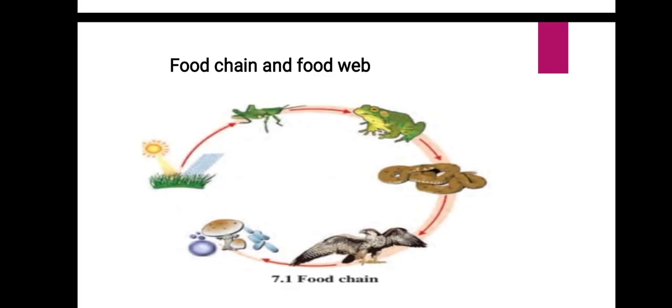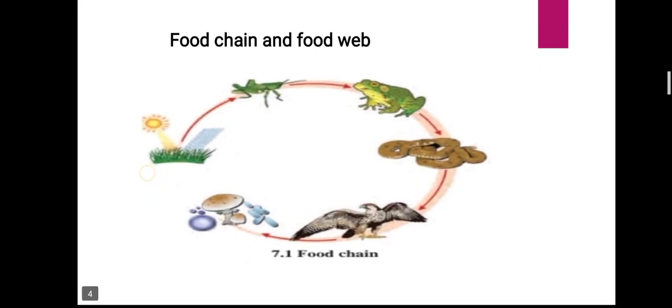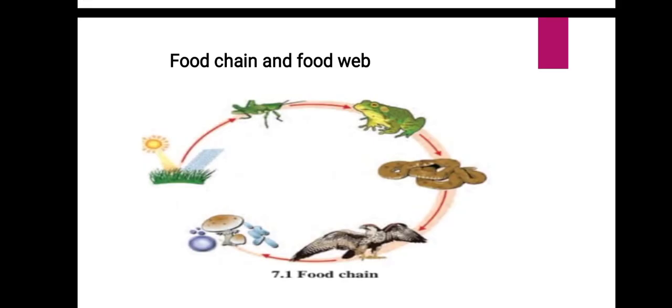Each chain consists of four or five or more links. They are interconnected at various levels, and what do they form? Food web. Understood? Yes, ma'am.